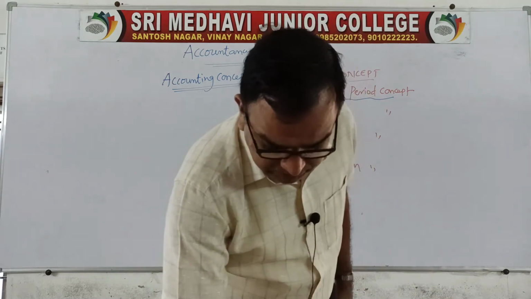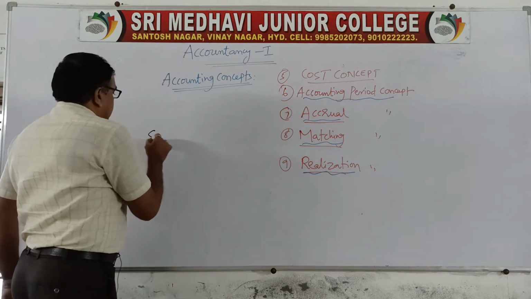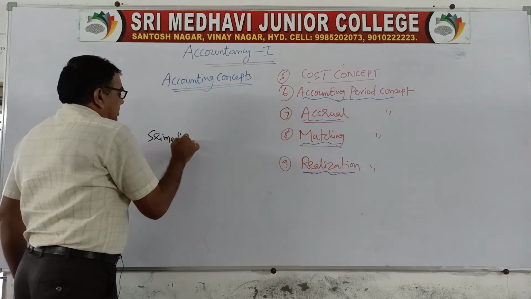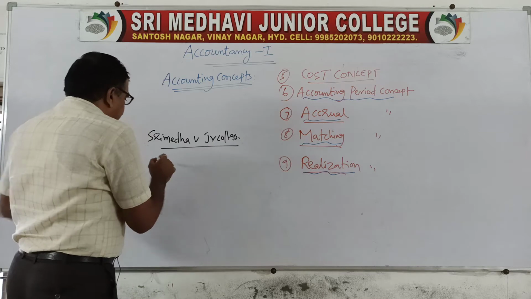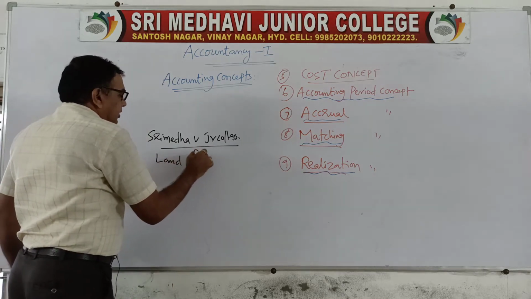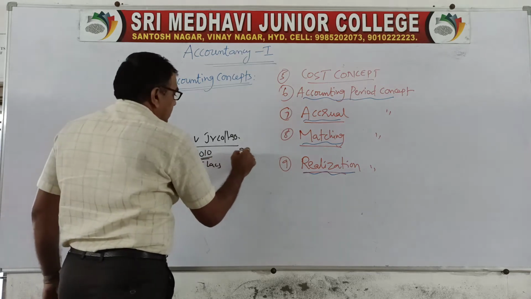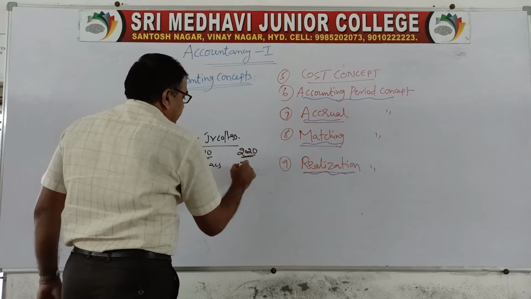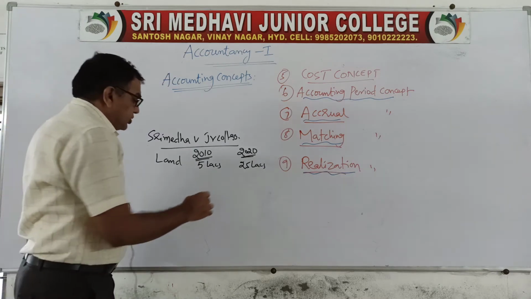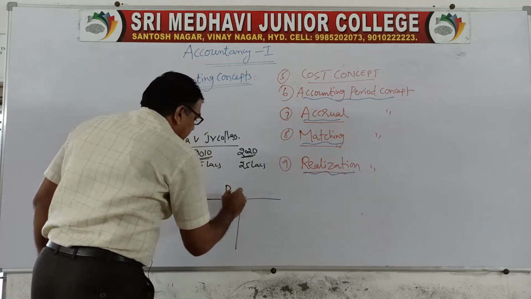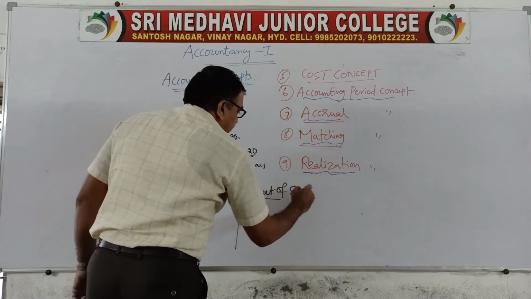Let me explain this with an example. Suppose Sri Medhavi Junior College has purchased a land in 2010 for 5 lakhs. In 2020, it is 25 lakhs. Now, suppose we are preparing the balance sheet of Sri Medhavi Junior College.